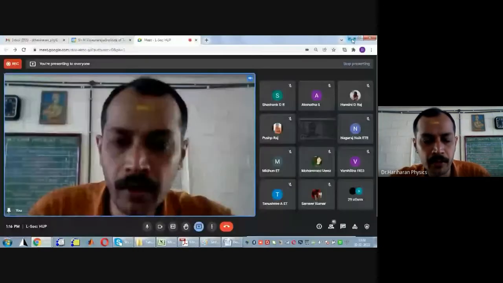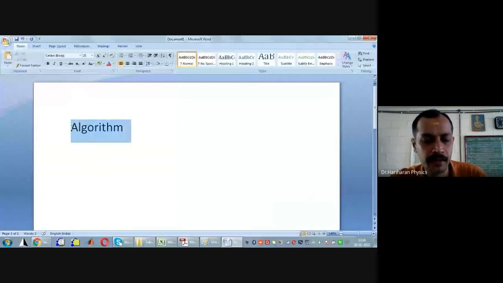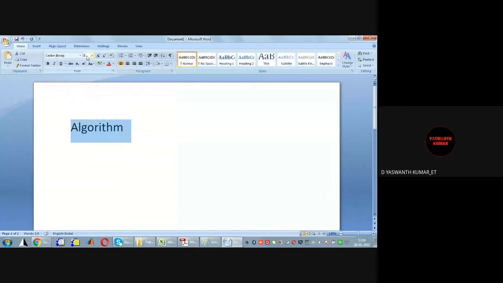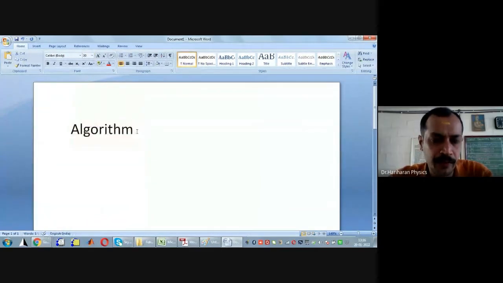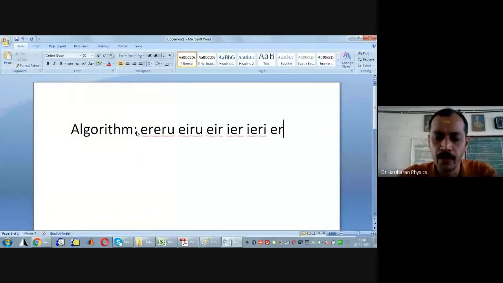Now people are able to see the text that I am trying to type. It's visible, right? Yes, sir. I will zoom it and increase the font size. I think this should be fine. People are able to see. Okay, great.